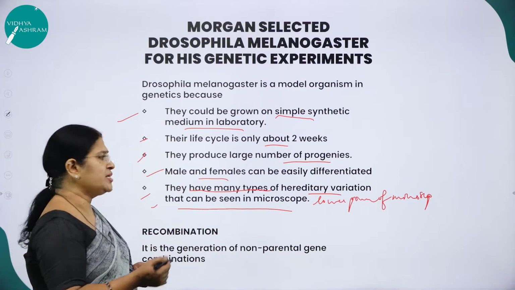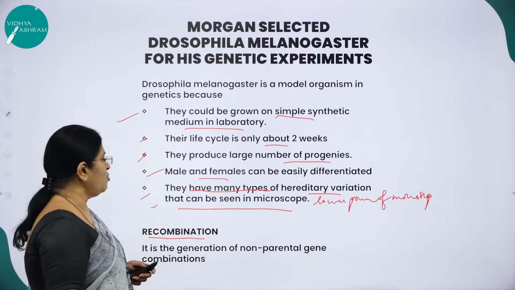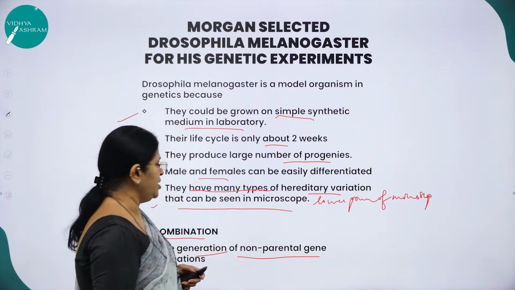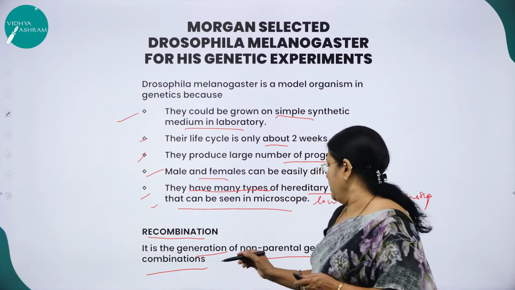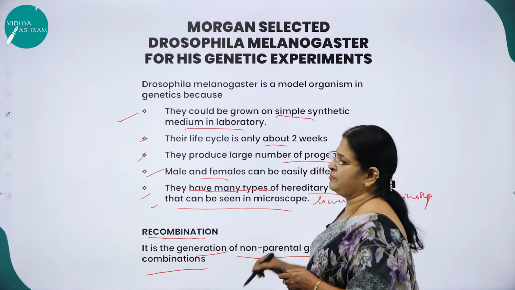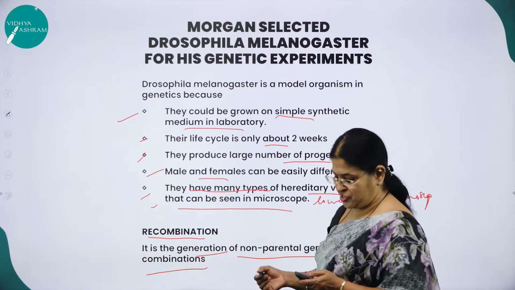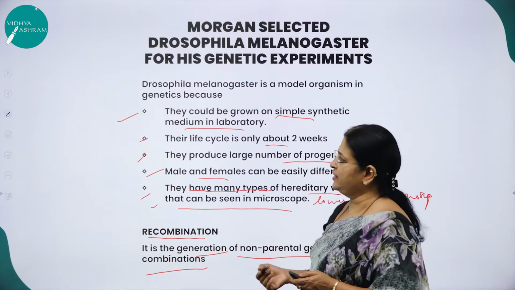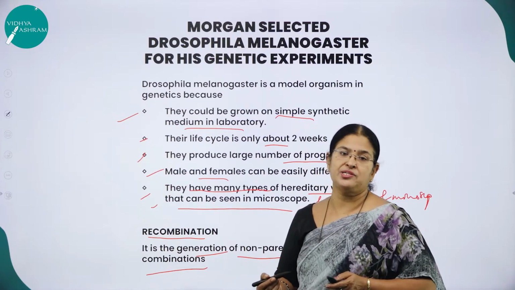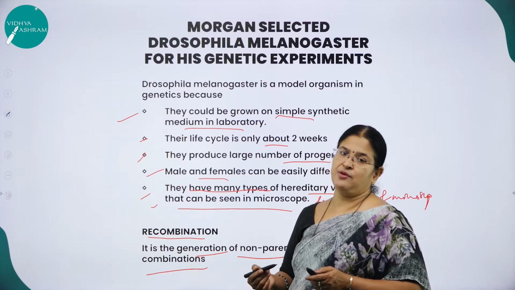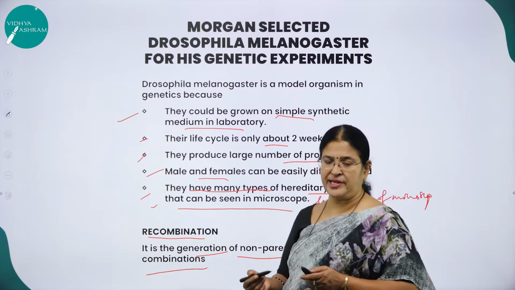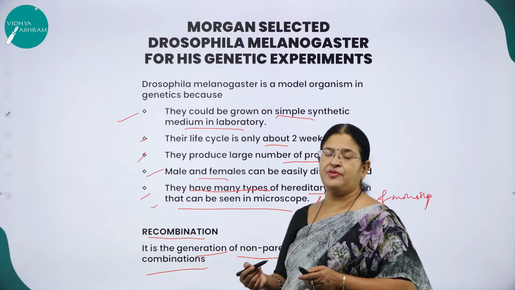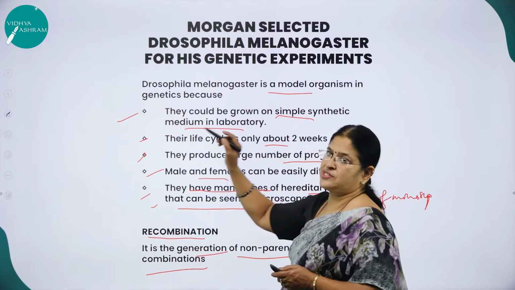Now there is one more word which you need to understand. What is recombination? It is the generation of non-parental gene combinations, which you will understand in the coming slide. Hope you have understood why T.H. Morgan paved a way for a new branch of biology called experimental genetics, and was called the father of experimental genetics, and he selected the small fruit fly, Drosophila melanogaster, as his genetic model for the study of genetics.